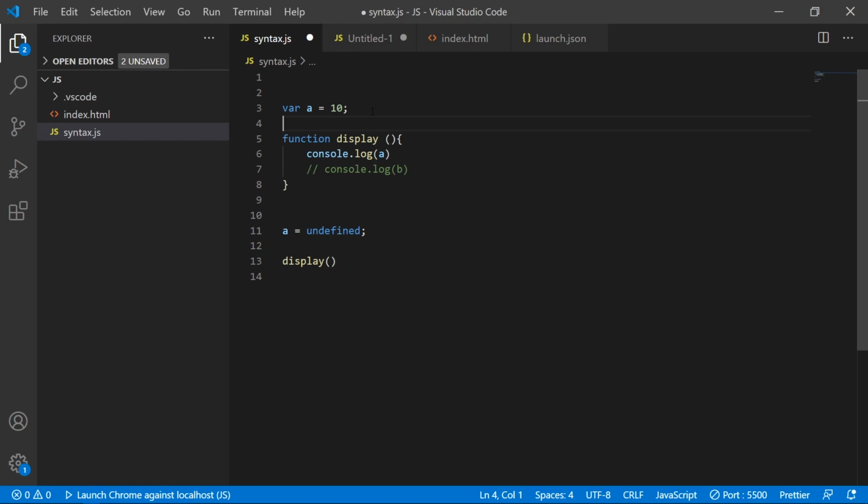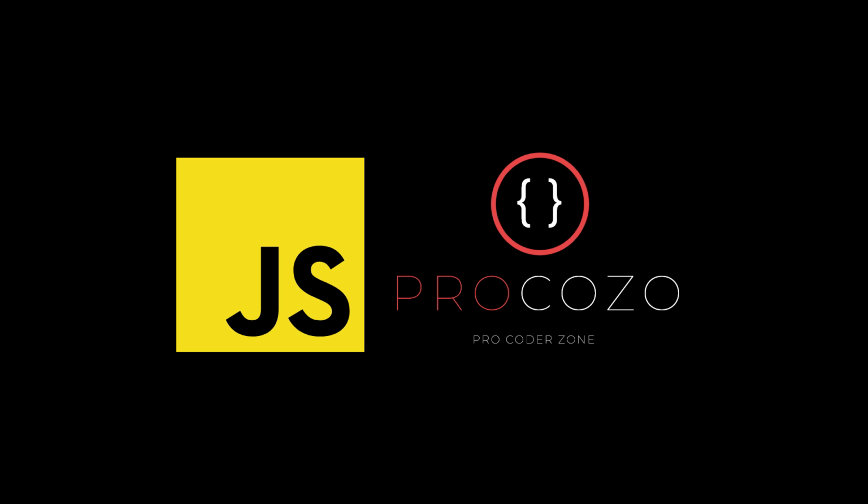Please make sure you're getting this concept perfectly, because this is a main concept, I would say, because I took a lot of time to understand this concept. That's why I'm explaining it in a very detailed and clear way. So make sure you're getting this concept, and if you have any doubt, please mention it in the comment section. So here we have covered syntax parsing, execution context, and hoisting.